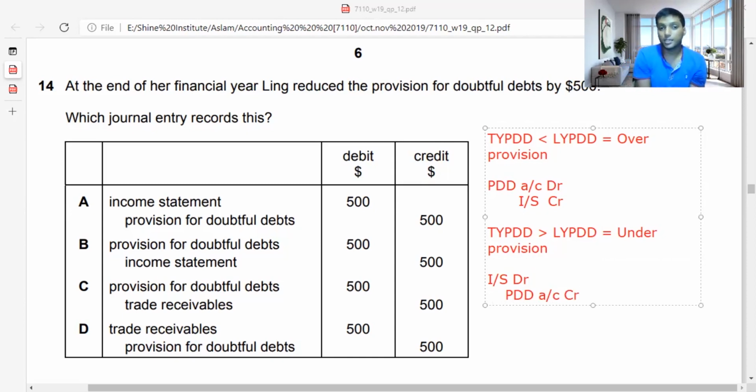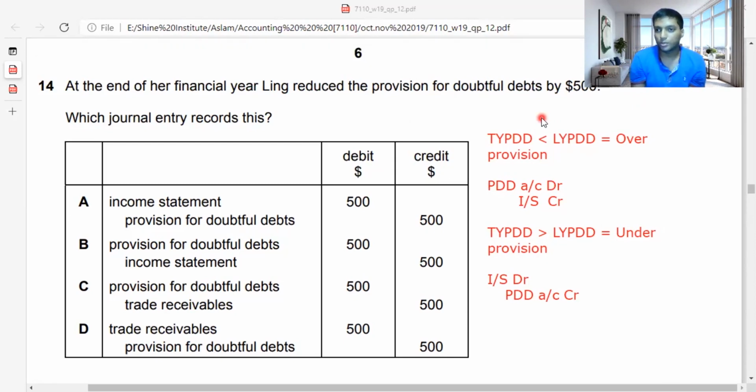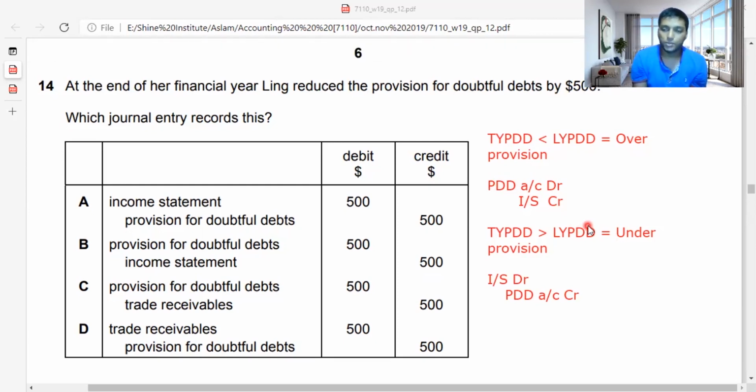Here they are saying that at the end of the financial year, Link reduced the provision for doubtful debts by 500. If he has reduced the provision by 500, it means when I compare last year to this year, this year's provision is lower than last year's, which means I have made an over provision. So my double entry should be provision for doubtful debt account debit, income statement account credit, because I have reduced my level of doubtful debt. So you should go with this adjustment.